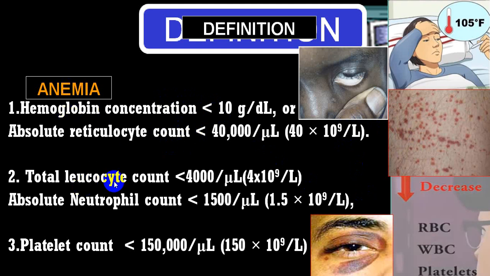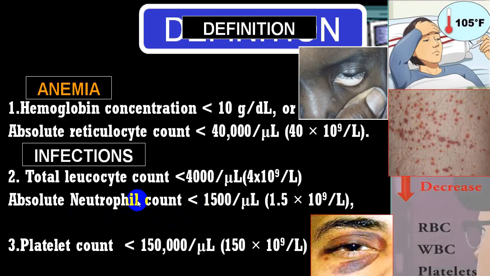And in leukocyte count, when it is less than 4000 or absolute neutrophil count less than 1500, it is labeled as neutropenia, and that neutropenia will give rise to infections. And platelet count less than 1,50,000, it is called thrombocytopenia, and which will end up with bleeding. This is bleeding, subcutaneous bleeding. This is purpura, and this is anemia. So these are the things what will happen. So decrease in RBC, WBC, and platelet count is called pancytopenia.